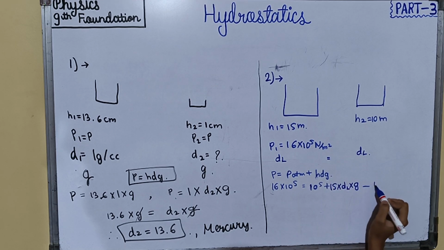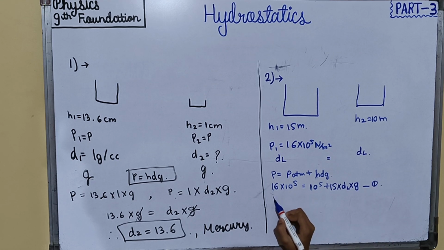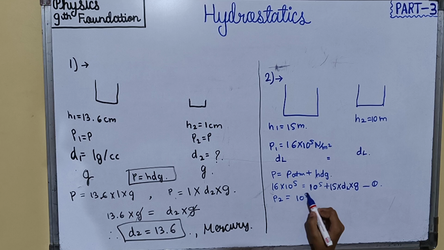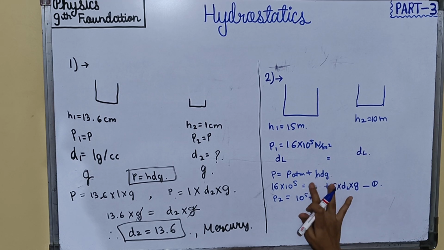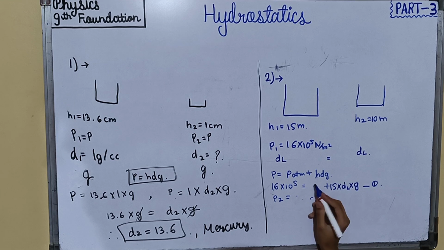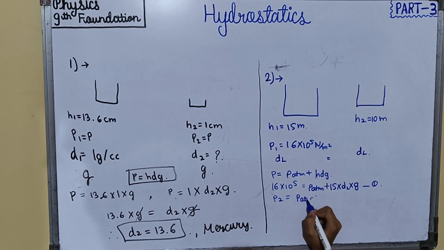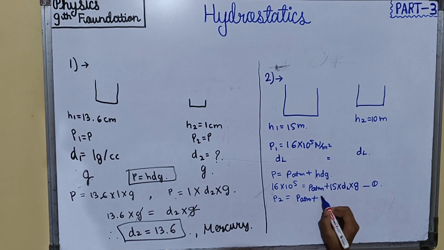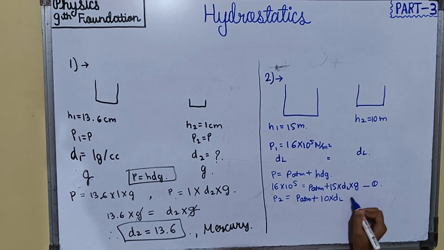And in the second case, P2 is equal to 10 raised to 5 plus, or else we'll take this as it is so that we don't have to simplify, atmospheric pressure plus height 10 into density of liquid into g.